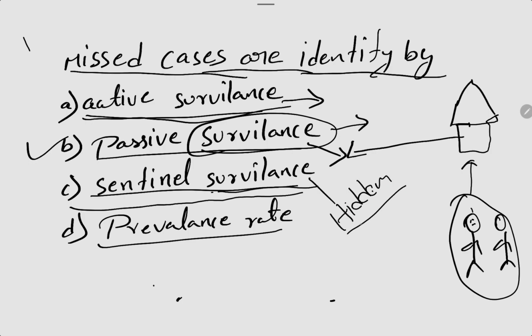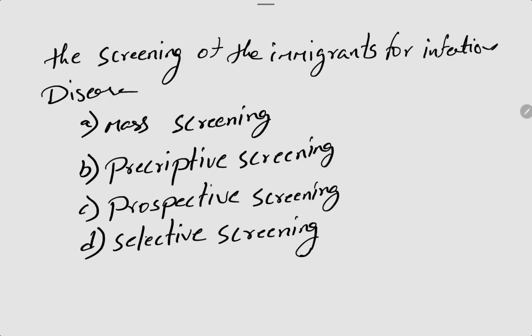Hidden cases. So these hidden cases are identified through what is known as sentinel surveillance. So these are the surveillances: active, passive and sentinel surveillance. The next question is the screening of the immigrants.